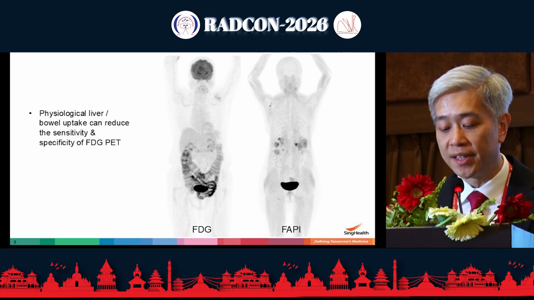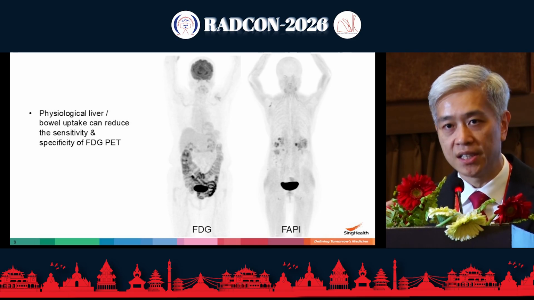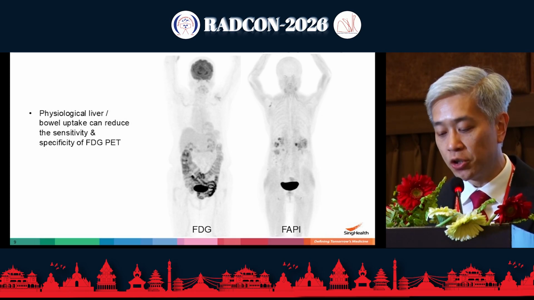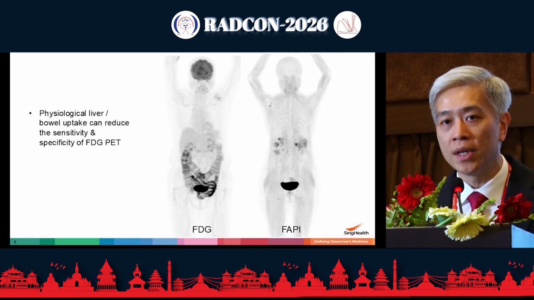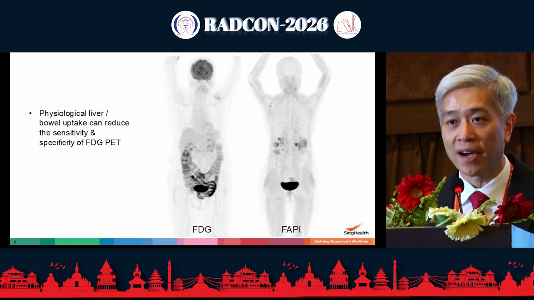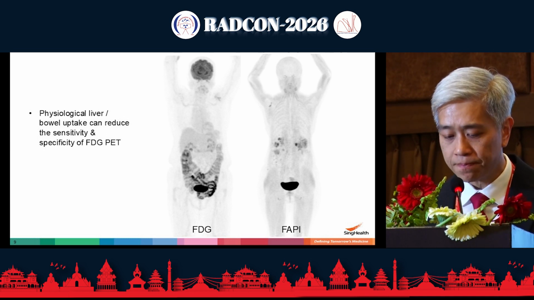Furthermore, if you look at the liver in this patient, there's also mild uptake here on FDG, whereas the patient on the right, imaged using FAPI, you can see that the bowel actually does not have uptake, and the liver actually shows very minimal or negligible uptake. And so the peritoneal disease in the patient on the right can be very well imaged.